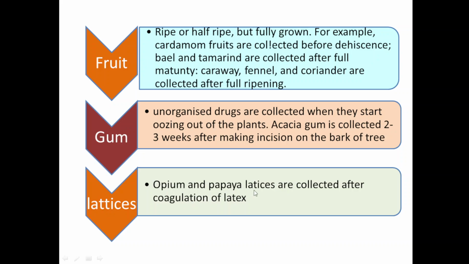Opium and papaya latex are collected just after coagulation of latex. For example, on a poppy capsule the incision is given in the afternoon, and on the second day it is coagulated, and that coagulated latex is collected by scraping.